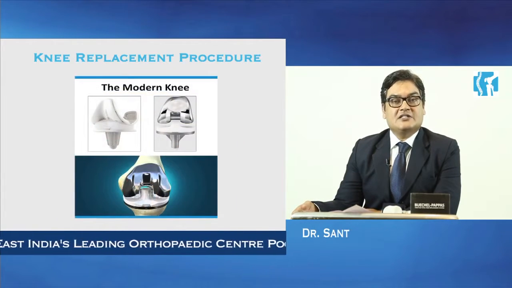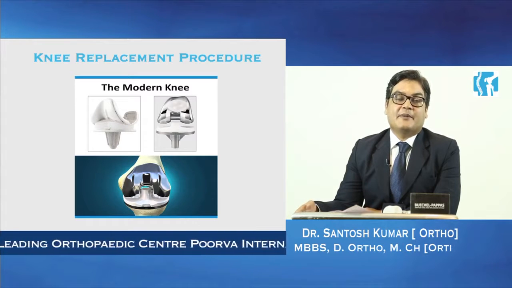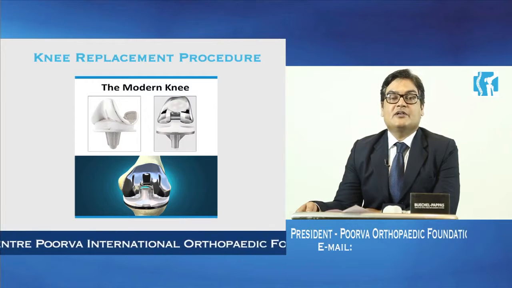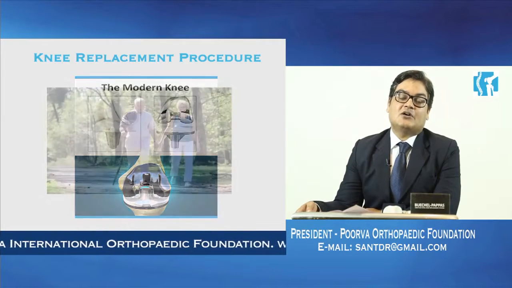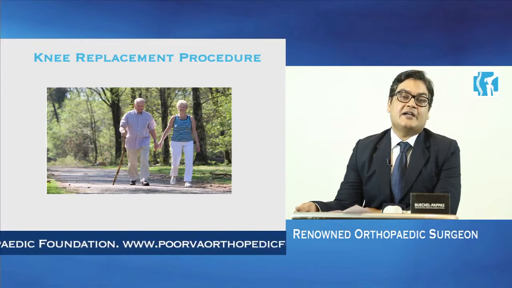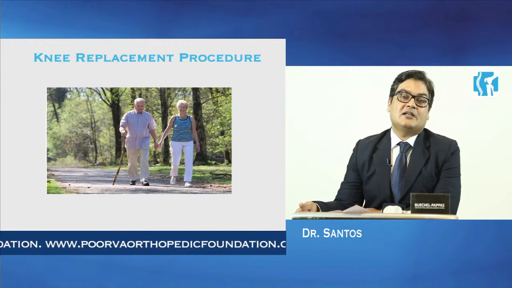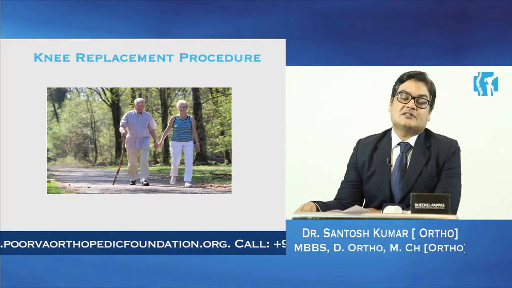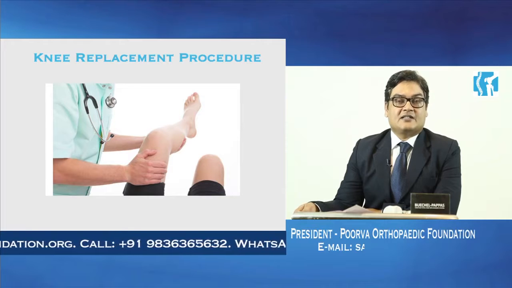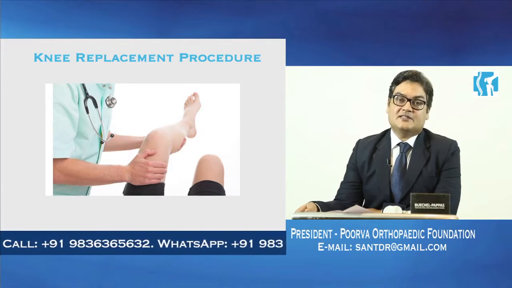Once it is in early stage, we treat with medicines, muscle strengthening exercises and physiotherapy. Once it is in moderate stage, we can do viscosupplementation or synovial fluid replacement, and there are certain surgeries like high tibial osteotomy wherein the tibial axis is corrected. These options are there for moderate osteoarthritis, and once the arthritis is advanced, we have to replace the knees.